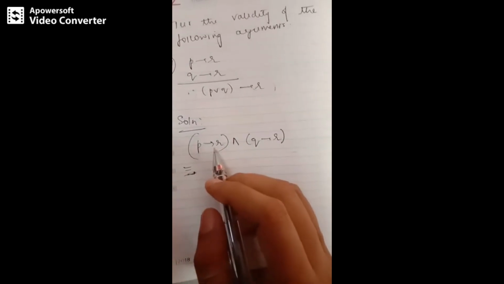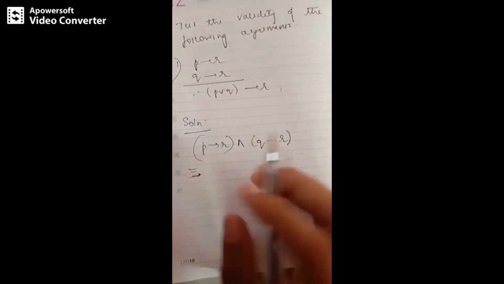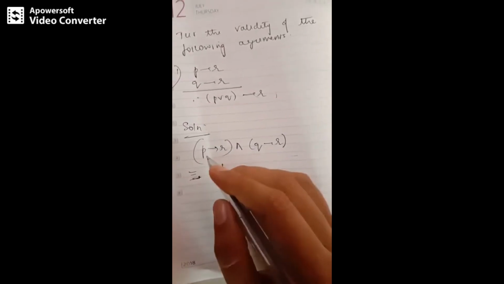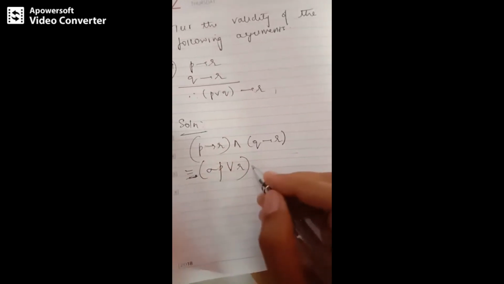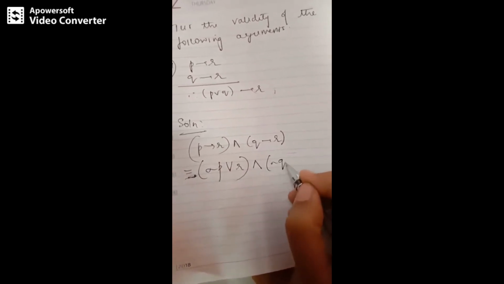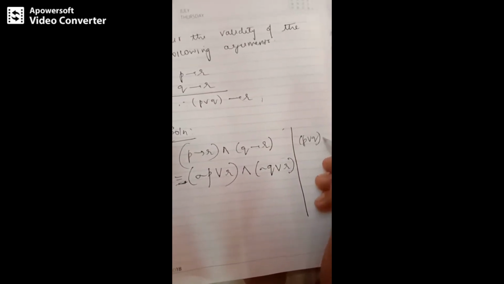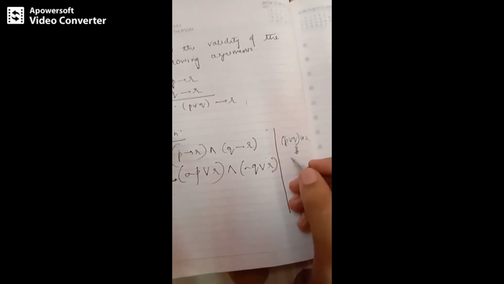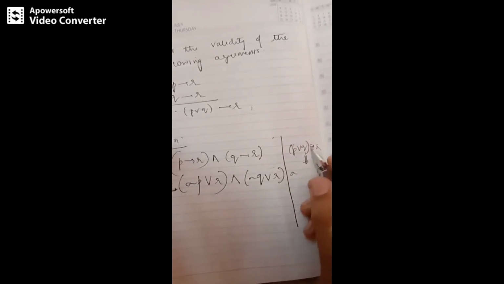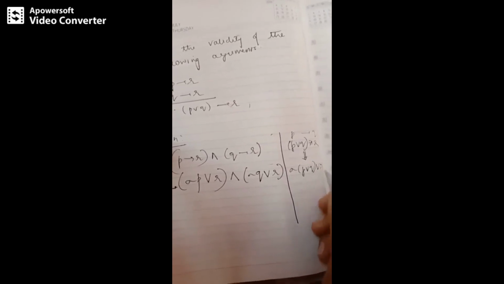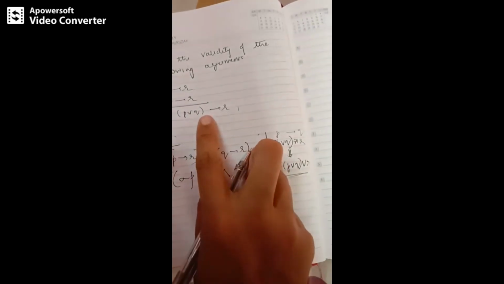I do not have any rule, or even if I do a contrapositive, I do not get anything that turns out to be a rule. So I will simplify this. This is in the form of P implies Q, or it is negation P or Q, and this is negation P or Q, right? First, on the side, you can make an inference: this is the result that we have to get. You can go backwards. What has to be got if this has to be satisfied? This is in the form of P implies Q, is it not? So we have to get negation P or Q. First you have to get this and then we can get the result.